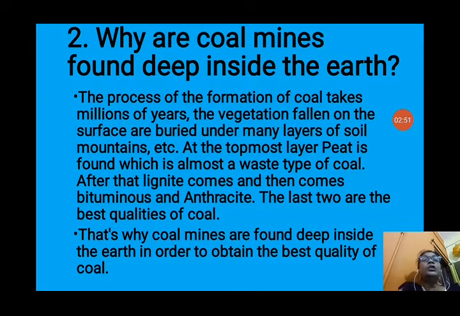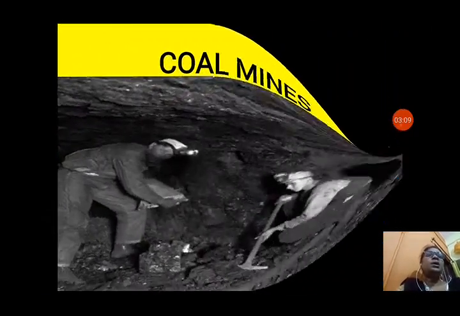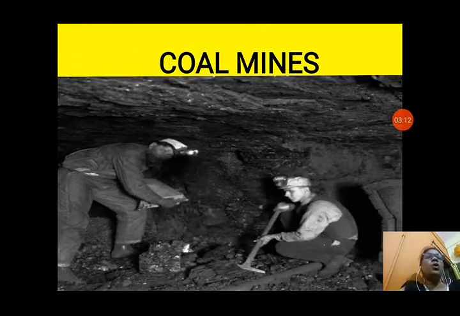So that is why coal mines are found deep inside the earth, in order to obtain the best quality of coal. That is why we have to dig so deep, because we can get the best quality of coal. The more years they remain inside, the better quality they become. So we have to go very deep inside the earth to find the best quality of coal.